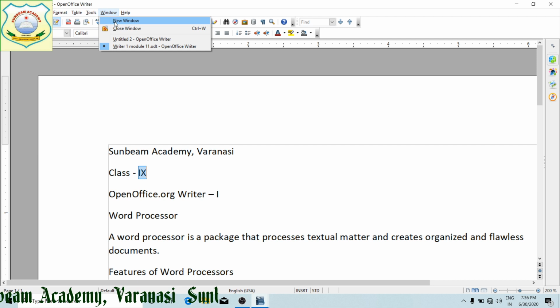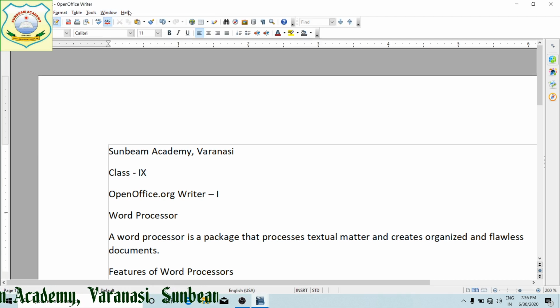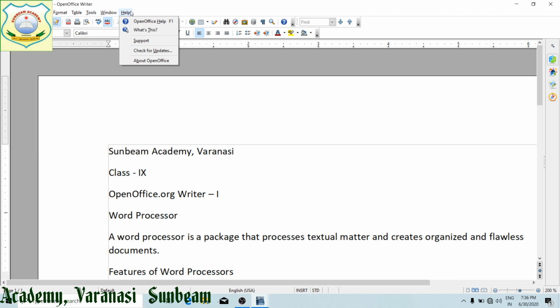This is Window, for working with the windows which we are getting over here. Next is Help. It provides help about your Open Office. Now this was the intro of your Open Office Writer.